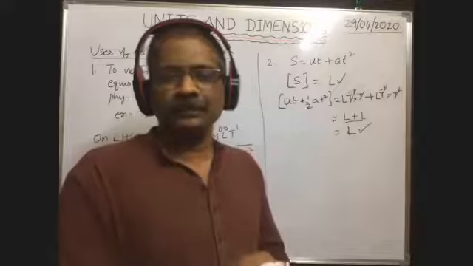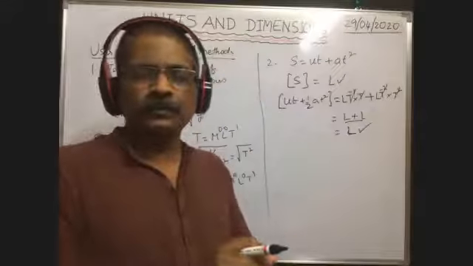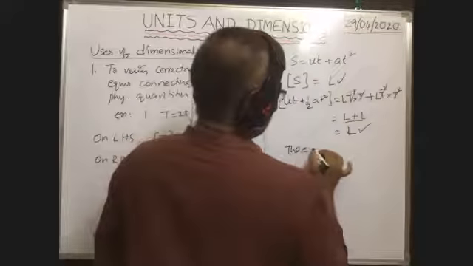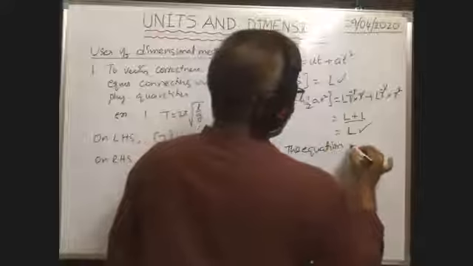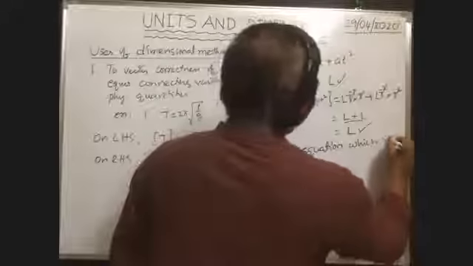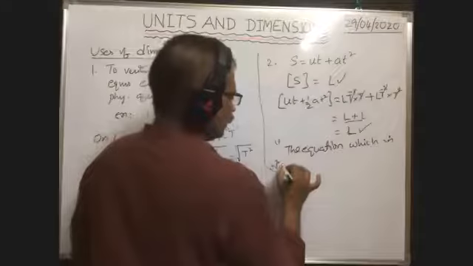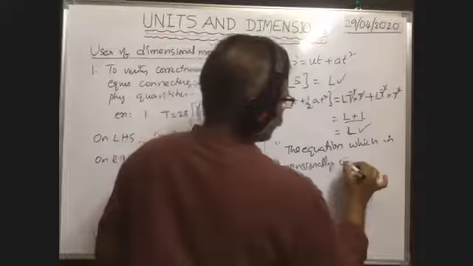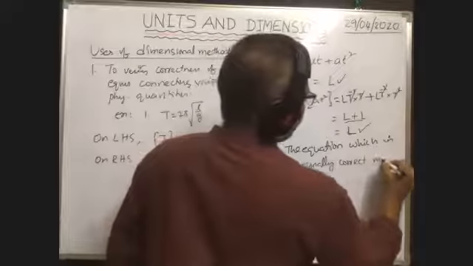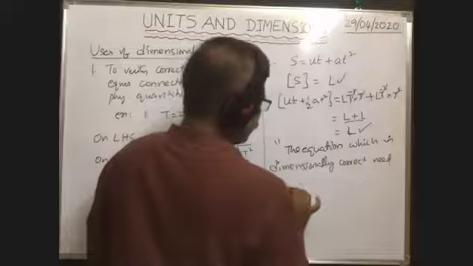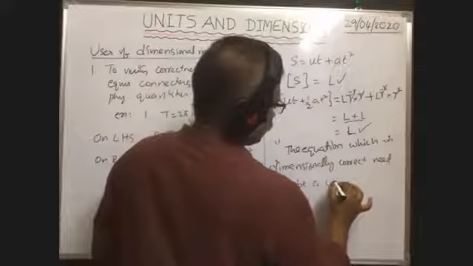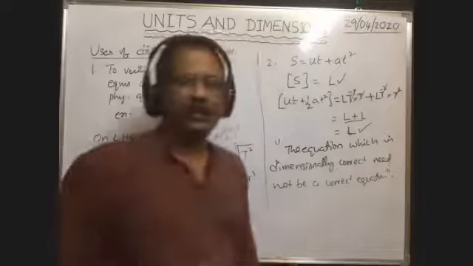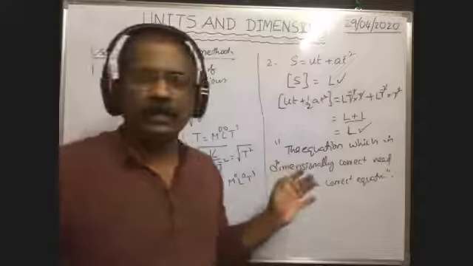Am I right? Okay. So therefore, what is the conclusion we can draw? The equation which is dimensionally correct need not be a correct equation. The equation which is dimensionally correct need not be a correct equation.